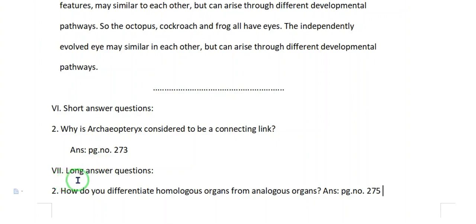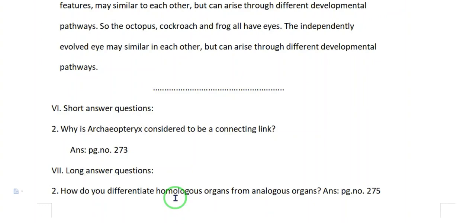Roman number 7, long answer questions. Question number 2. How do you differentiate homologous organs from analogous organs? Answer, page number 275. Homologous organs are those which are inherited from common ancestors with a similar developmental pattern in embryos. Example, a human hand, a front leg of a cat, a flipper of a whale and a bat's wing look dissimilar and adapted for different functions. Their mode of development and basic structure of bone are similar.